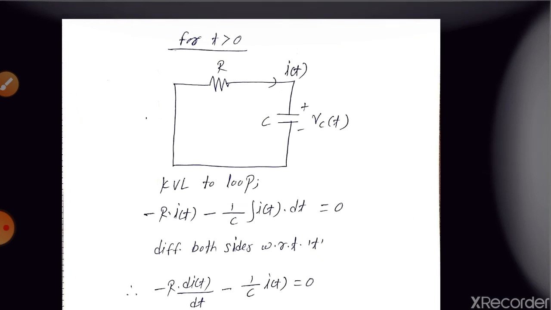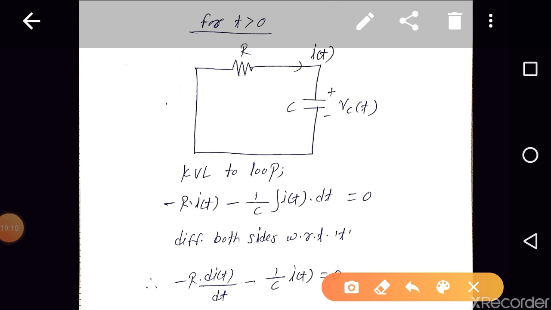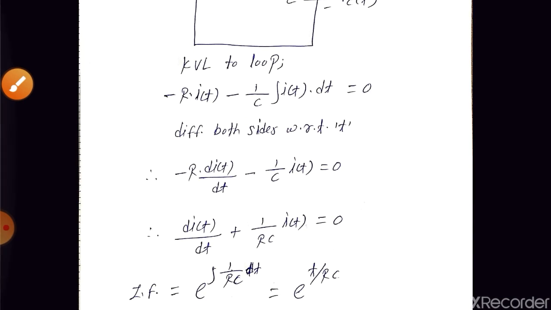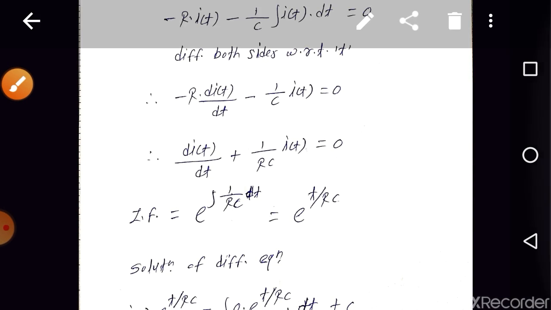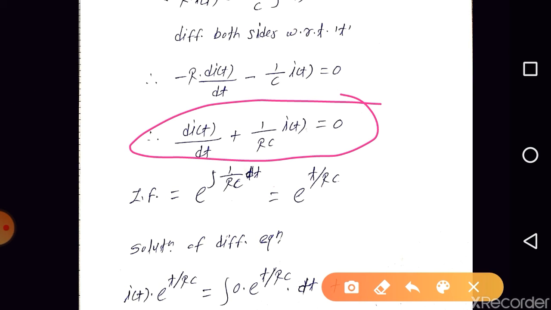Next, for t greater than 0, we are having this as the equivalent circuit. Okay, yes. So can we apply KVL? Yes, it is minus R into I of t minus 1 by C integration of I of t dt is equal to 0, right? Next, can we differentiate both the sides with respect to t? Yes, it is minus R into dI of t by dt minus 1 by C I of t, right? Further we can rearrange the terms. Yes, it is in the standard differential equation form.